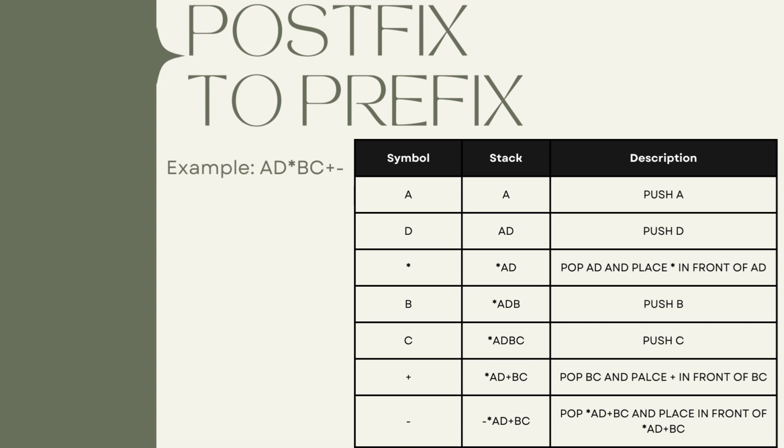I would like to pop them out, and place the minus in front of these two operands, and then push it back onto the stack. So now the final answer is minus times AD plus BC. So this is the final answer.